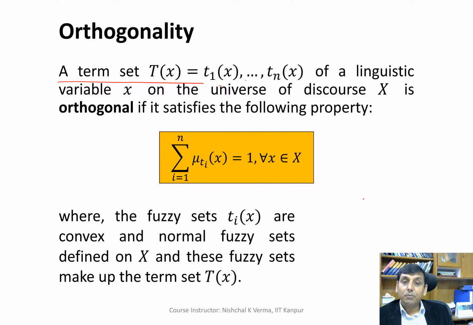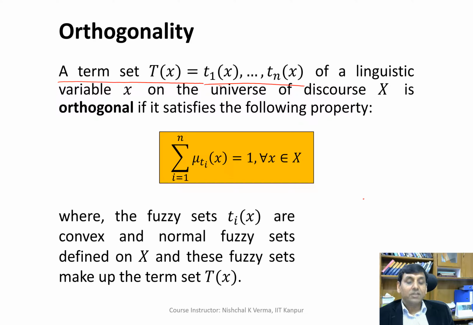If these are represented by fuzzy sets T1x, T2x, T3x, and so on till Tnx, this means that the term set has n number of fuzzy sets.